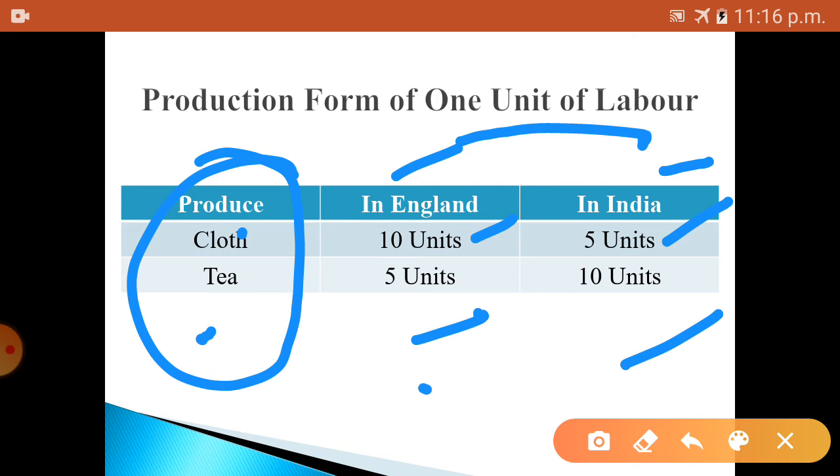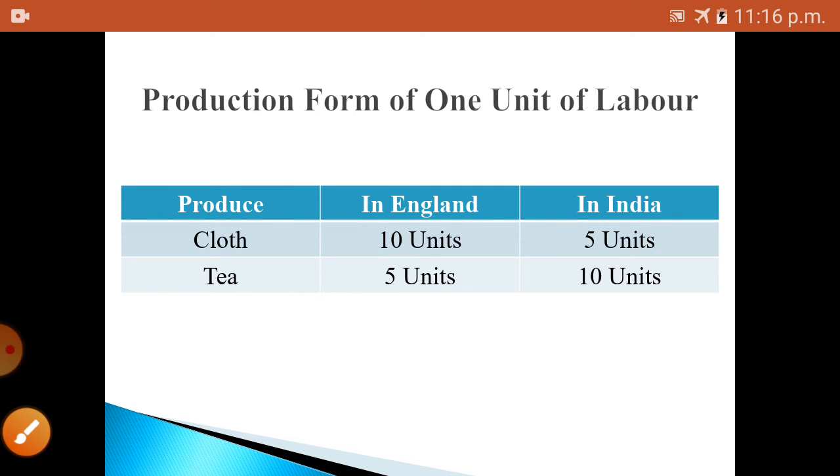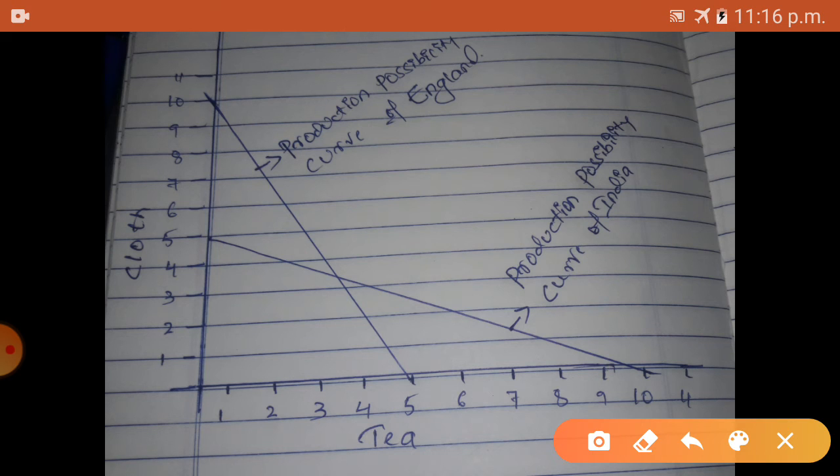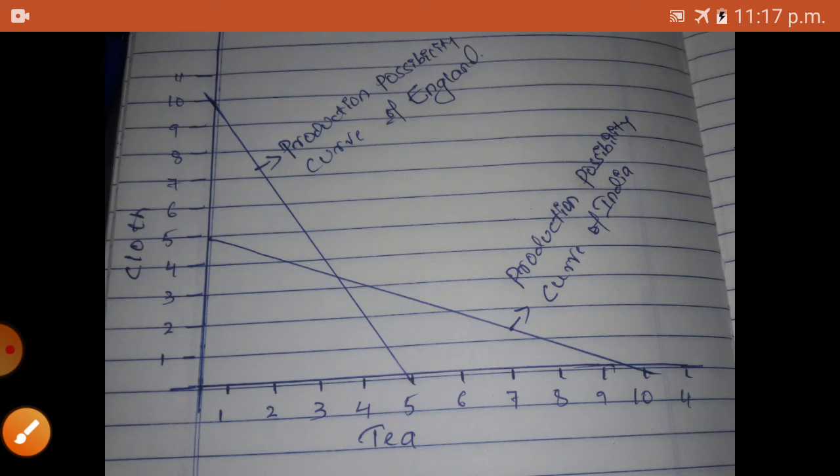This is 1 unit of labor producing. Next, we'll understand this through the production possibility curve. This is tea and this is cloth. India is producing 5 units of cloth, whereas in tea one labor is producing 10 units. In England, one labor is producing 5 units of tea, whereas in cloth it is producing 10.